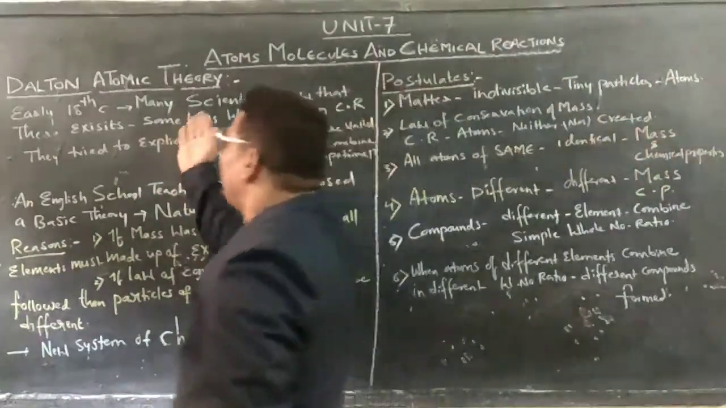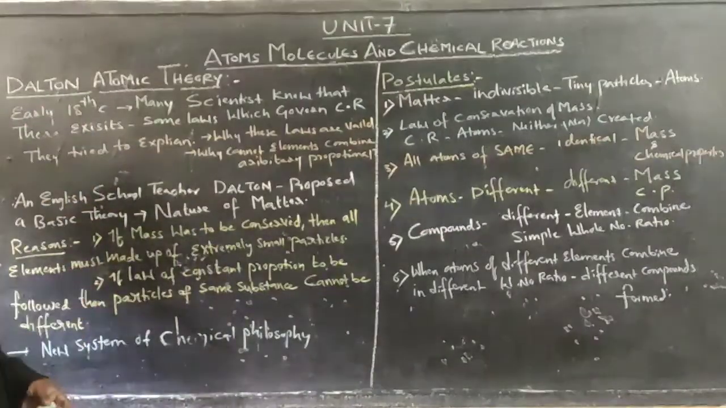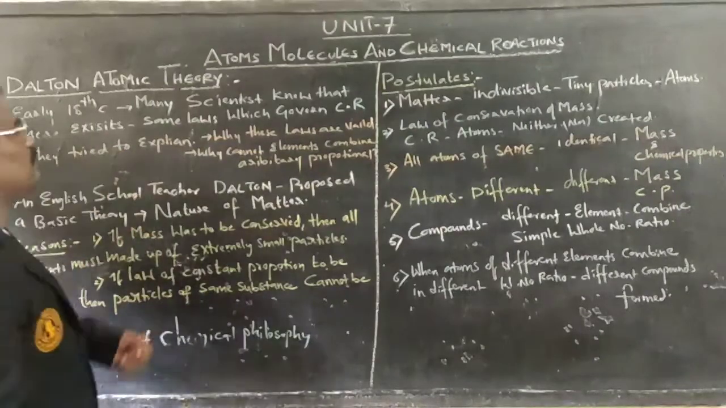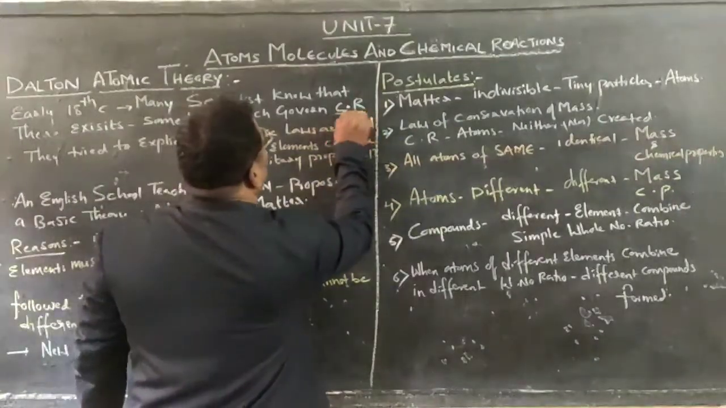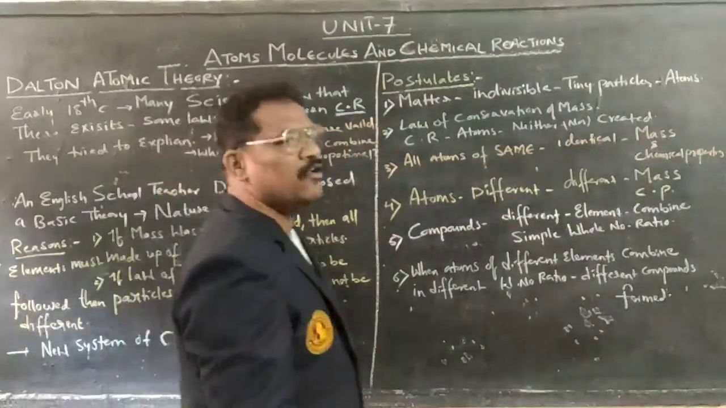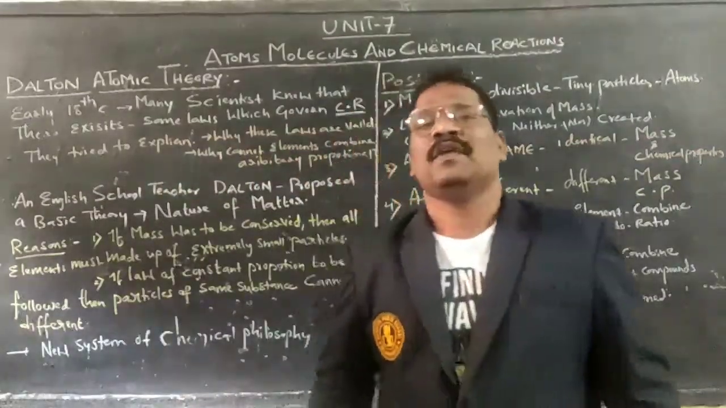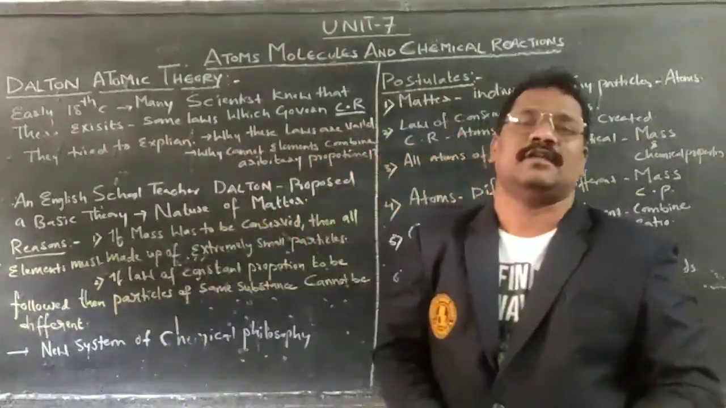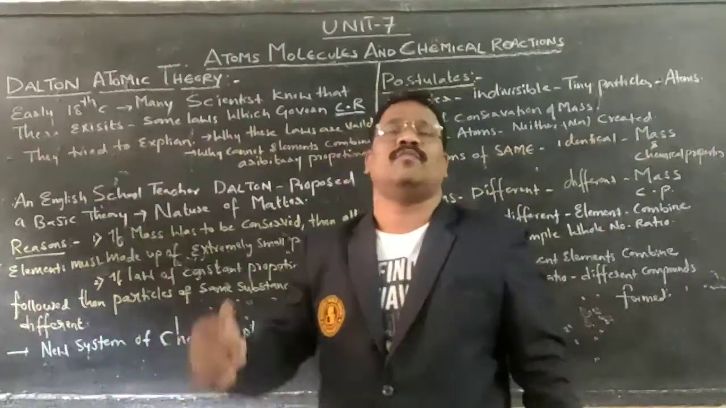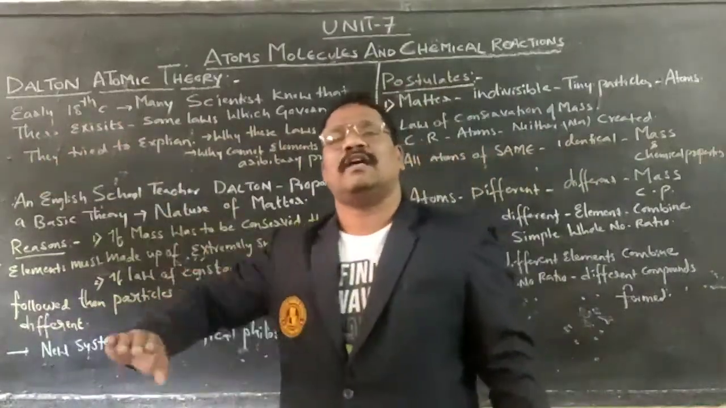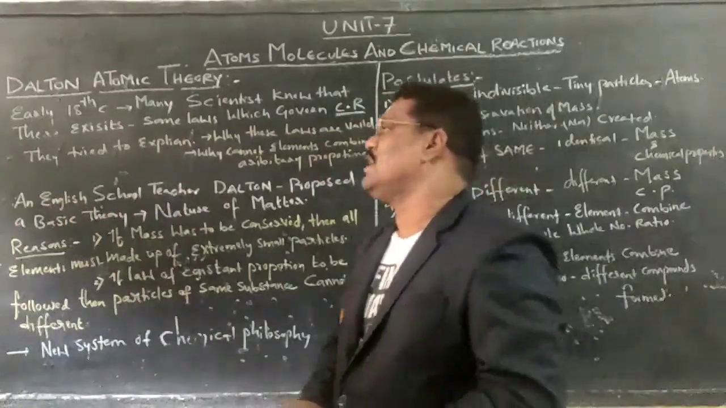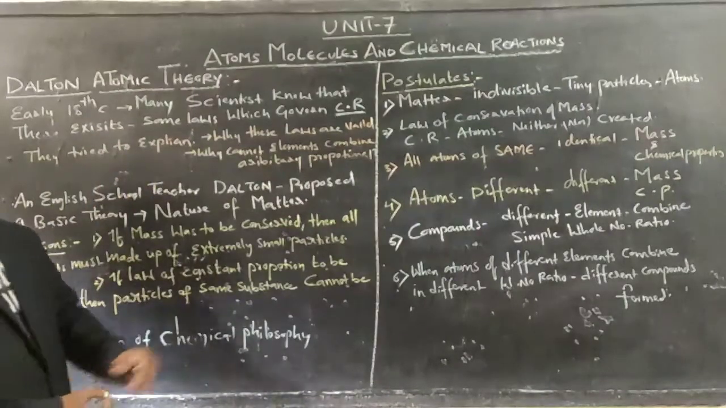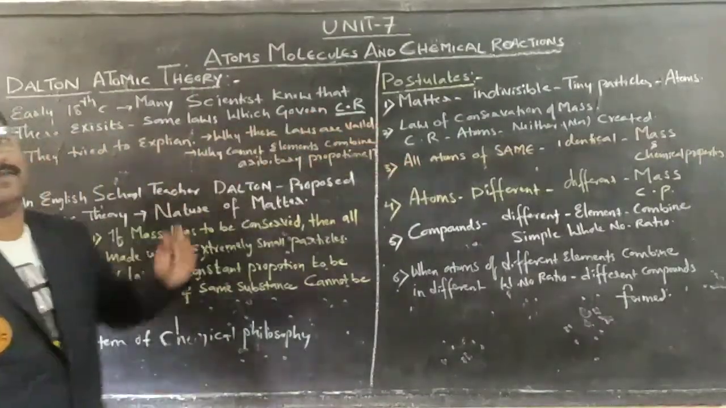In the early 18th century, many scientists would like to explain chemical reactions of elements by using some laws. Those laws are called the laws of chemical combination. They are the law of conservation of mass as well as the law of constant proportion. The main thing is to explain why these laws are valid.